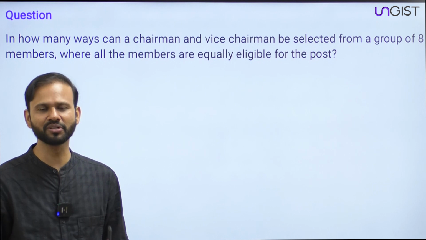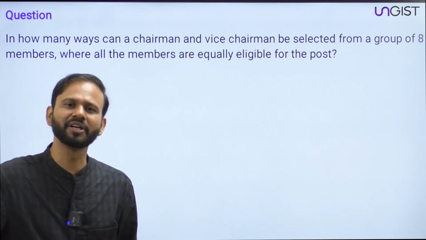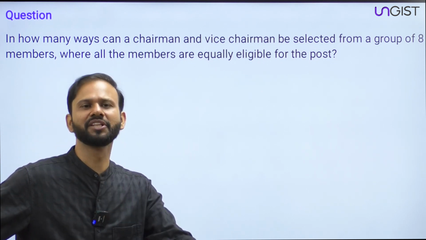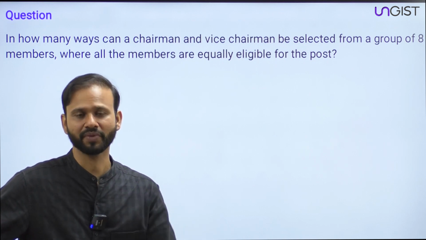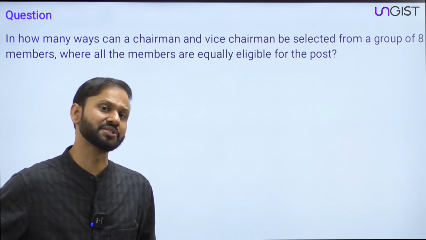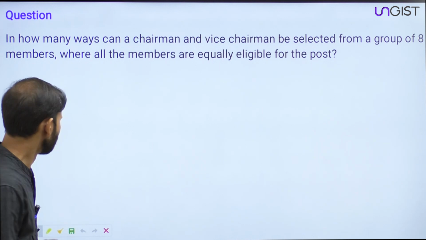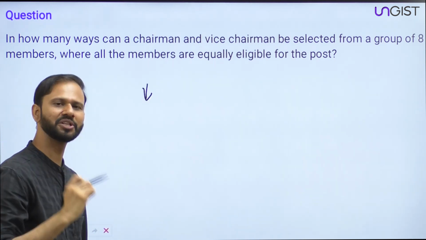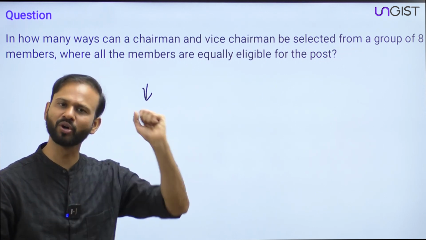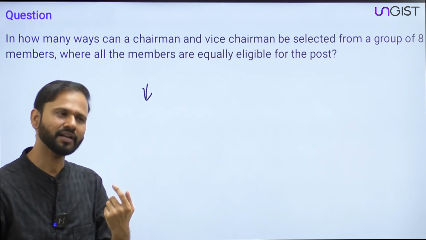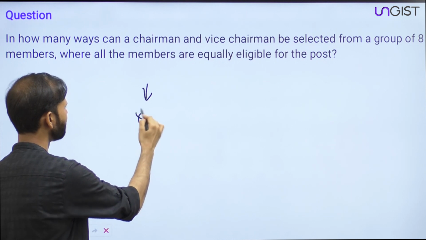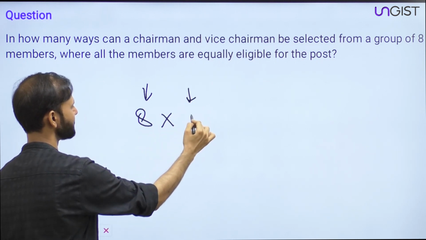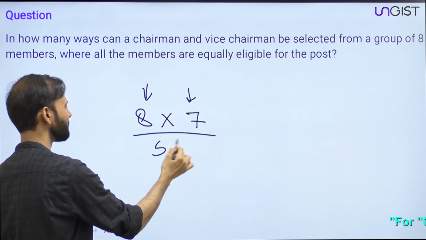Nothing else can be done, because they all are equally competent, they all are equally eligible, they all are compatible with each other, they are a very good team, right? So we will be doing the lottery system over there, right? Now guys, for the case of chairman, how many choices do we have? How many chits do we have in the ball when we are choosing the first? 8, right? And when we are choosing the second, how many chits do we have? 7. The answer is 56.